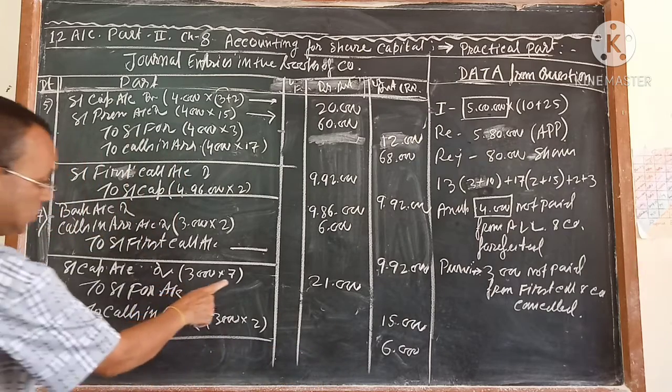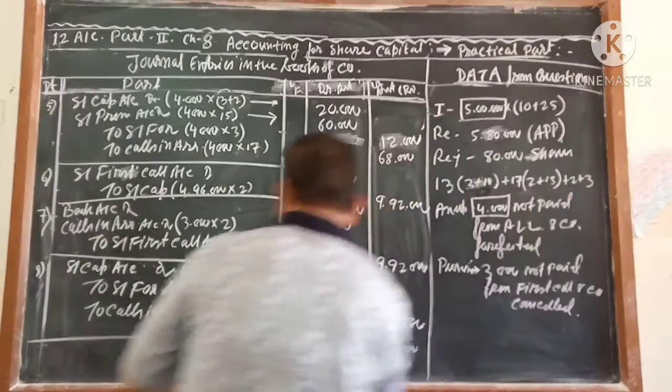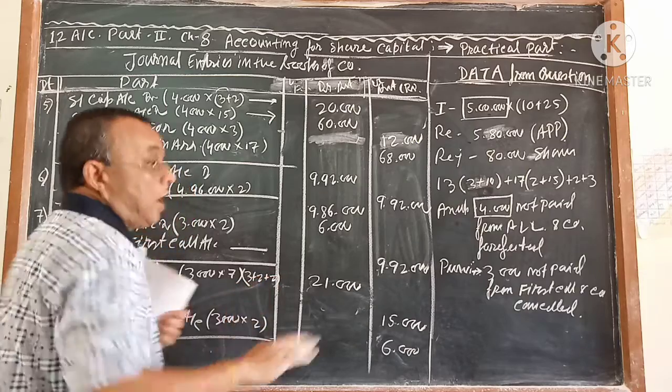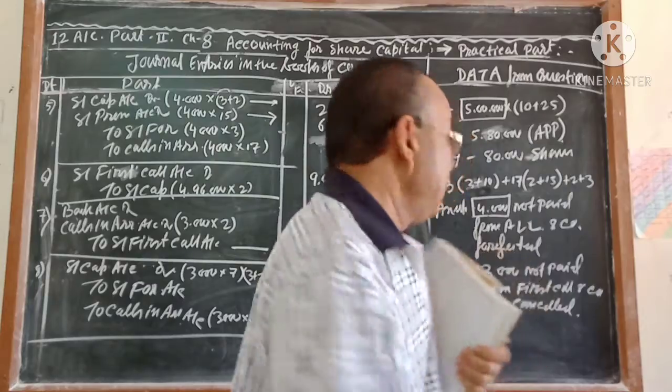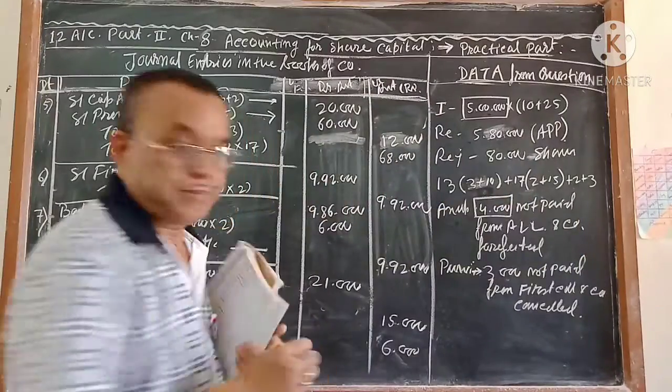And this is how much? Why 7 is coming? Because this is 3 plus 2 plus 2. Keep in mind, 3 plus 2 plus 2, up to where the call was made, up to there it is cancelled. If company is going to cancel after this, then it will come 10.